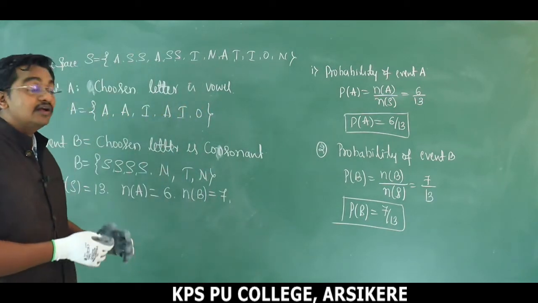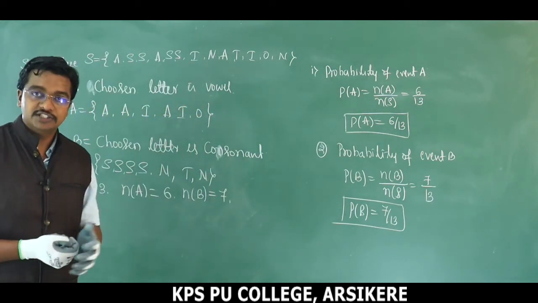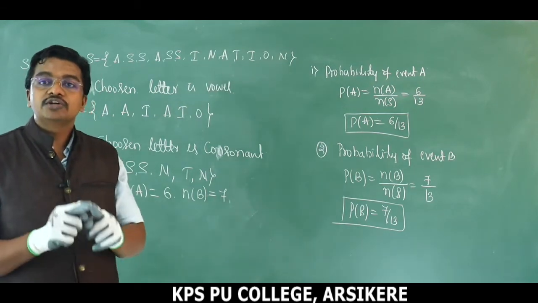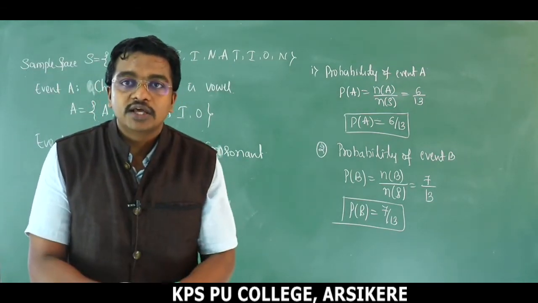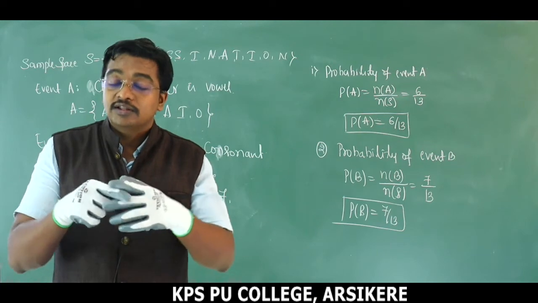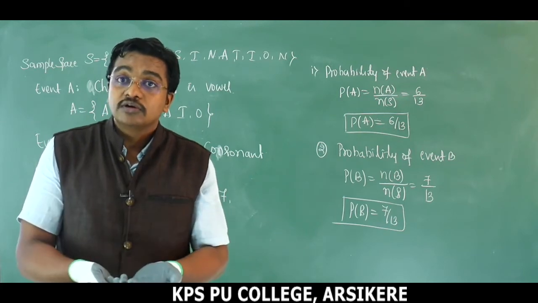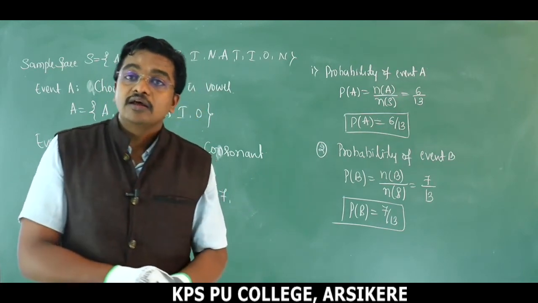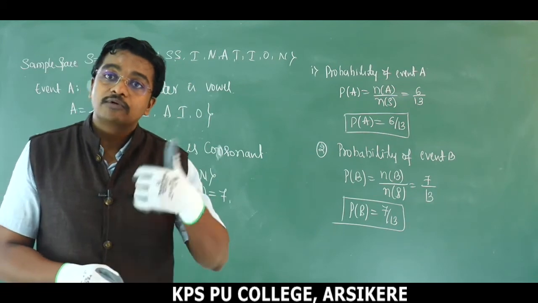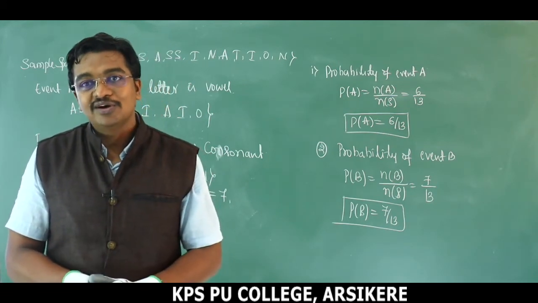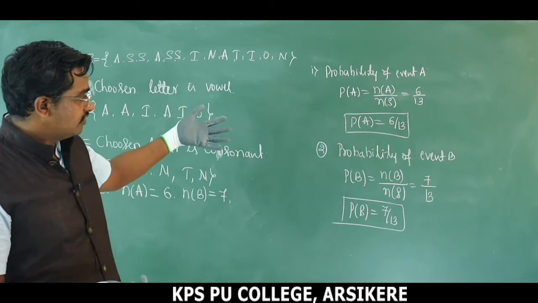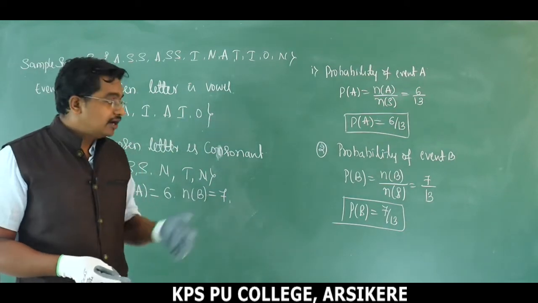This is the method to find the probability of an event. Remember the definition. Probability of an event is equal to the number of outcomes favorable to event A divided by the total number of outcomes. This is the condition: N of A divided by N of S. Take a pause and note down.